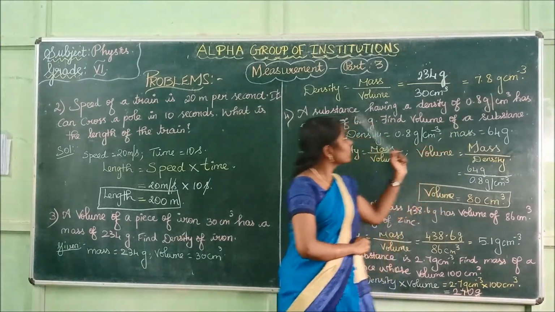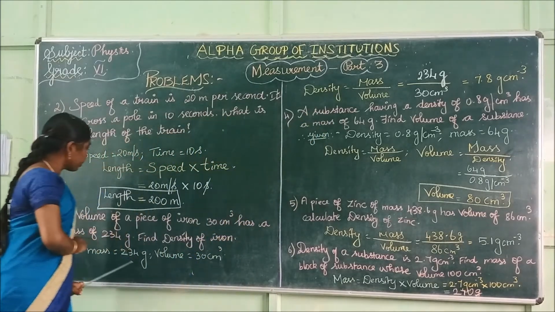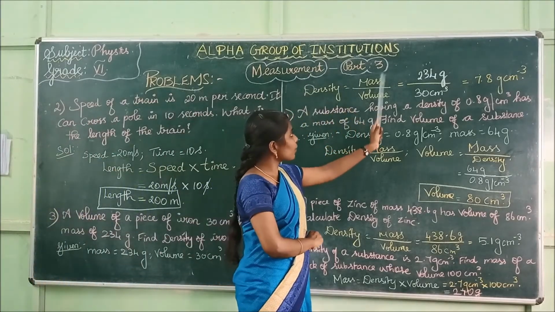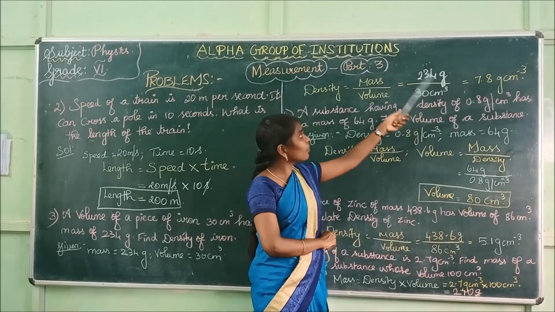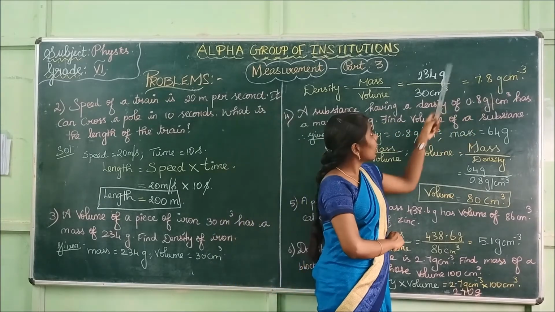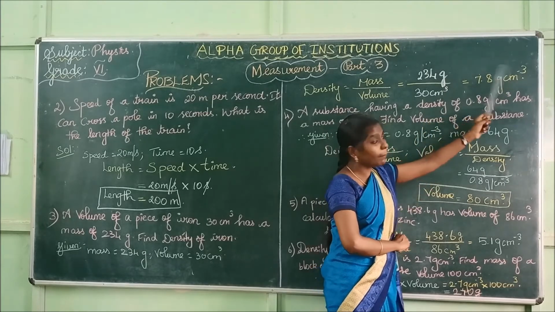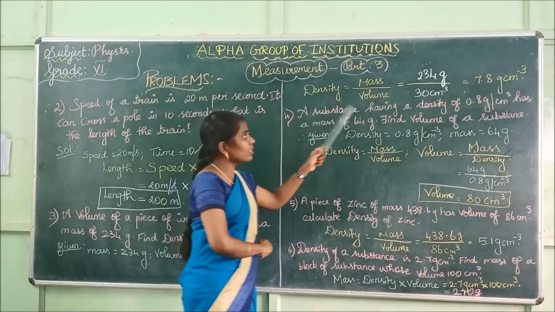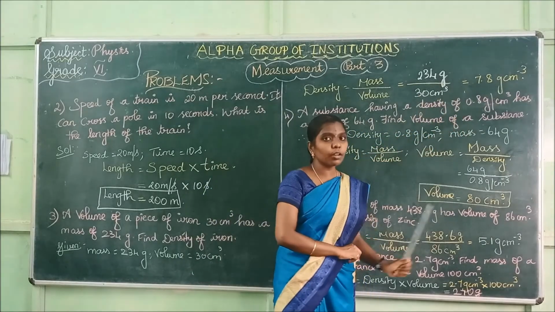Is it clear? Density is equal to mass by volume. They have given us the value for mass and volume. We are going to substitute in this formula. Mass value is 234 gram and the value for volume is 30 centimeter cube. If we divide 234 by 30, the answer is 7.8 and the unit is gram. This power 3 goes to the numerator, it becomes minus 3. Density of iron is 7.8 gram centimeter power minus 3.